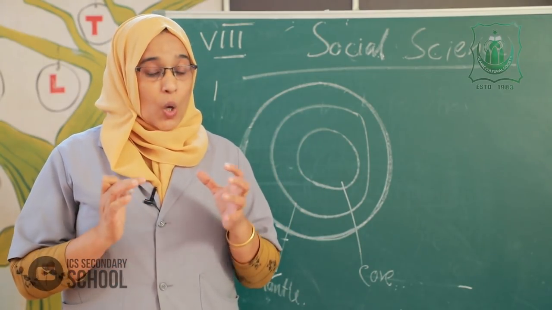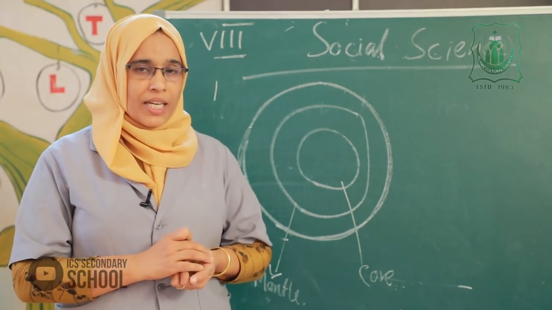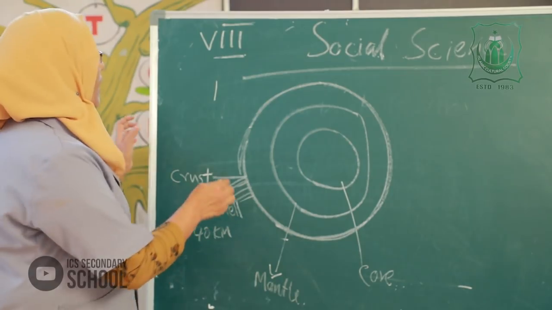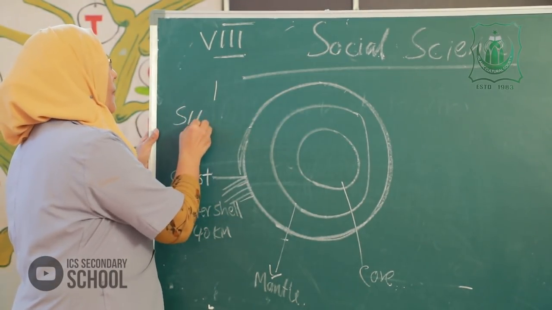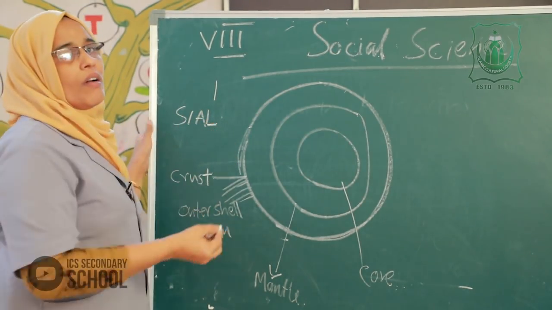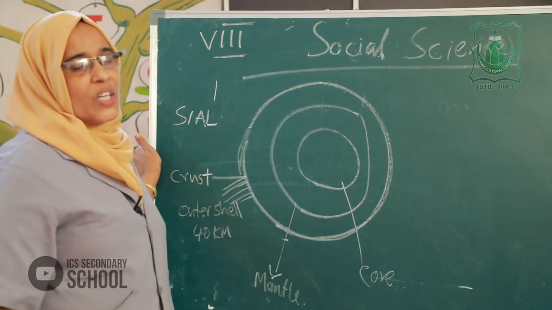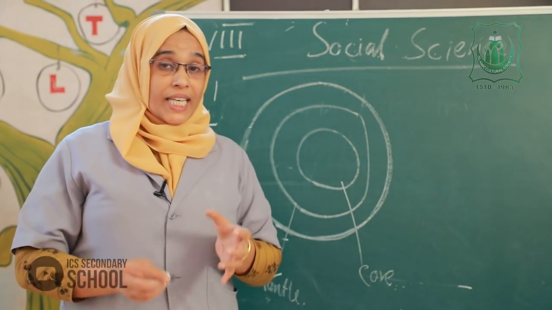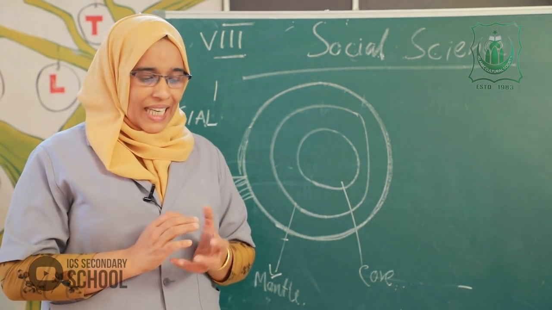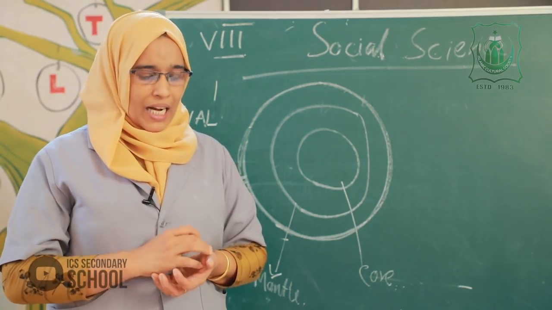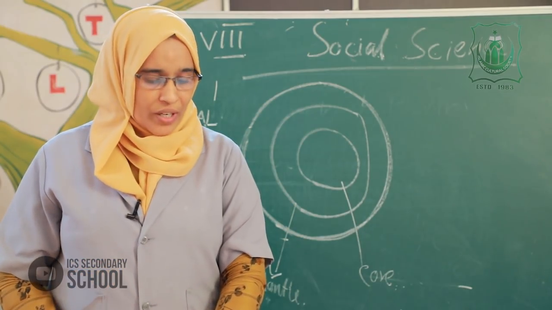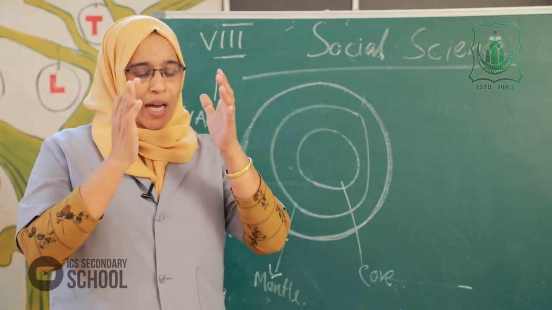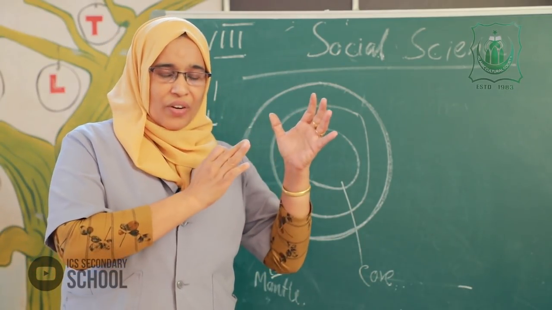Continental crust is known as sial. What does sial mean? Silica and alumina are the chief contents.